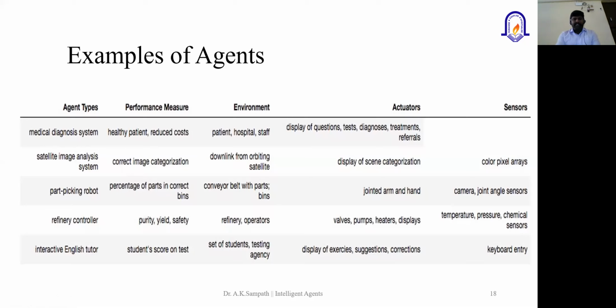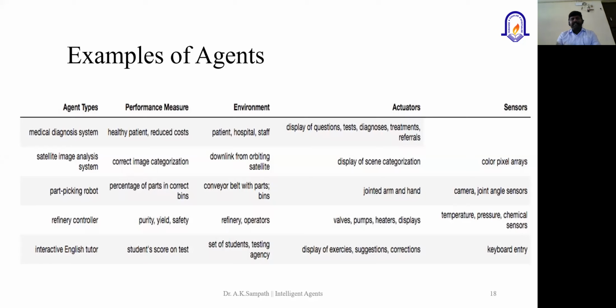Again, the environment where this model is going to interact or work means the patients, might be the different staff members, or might be in the hospitals or the laboratories or the testing center where blood samples and other testing are done, right? So these are the different environments where the medical diagnosis system is going to interact.